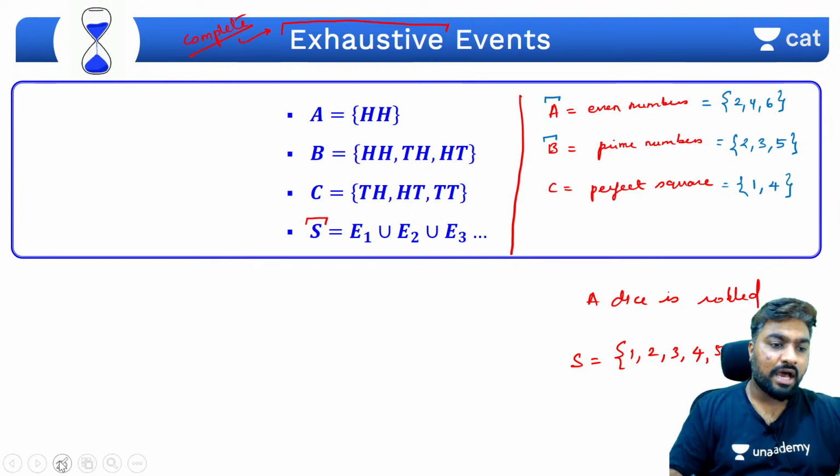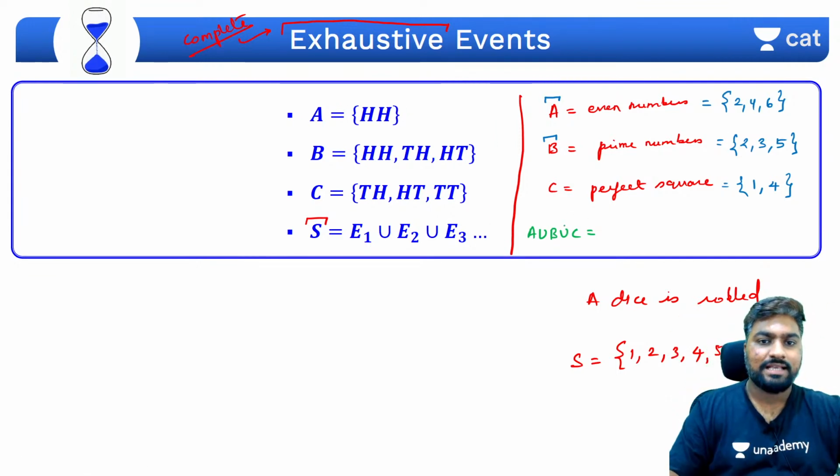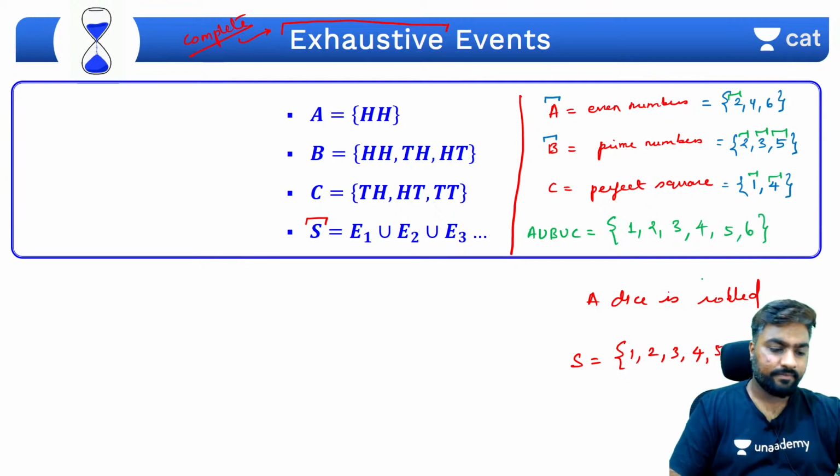Yes. So now if you take a union of this, what do you mean by union? A union B union C basically means you technically put in all the terms. क्या है? 1 है यहाँ पे, 1. How about 2? 2 is present here and here, so 2. 3 is present here, so 3. 4 is present here, so 4. 5 is present here, 5, and 6 is present.